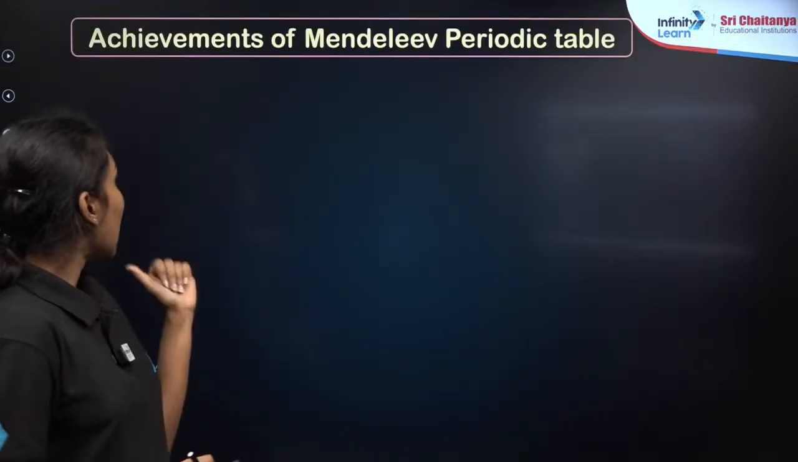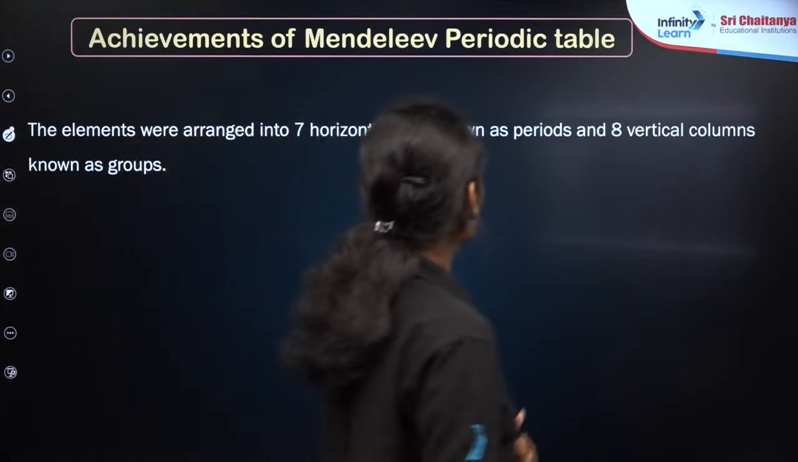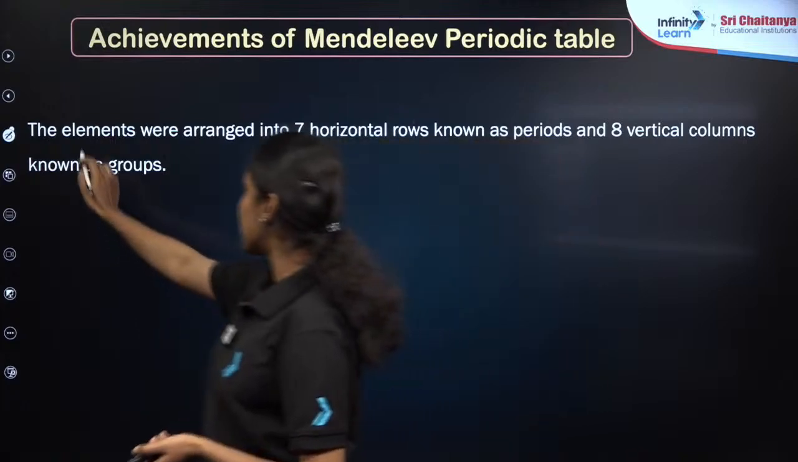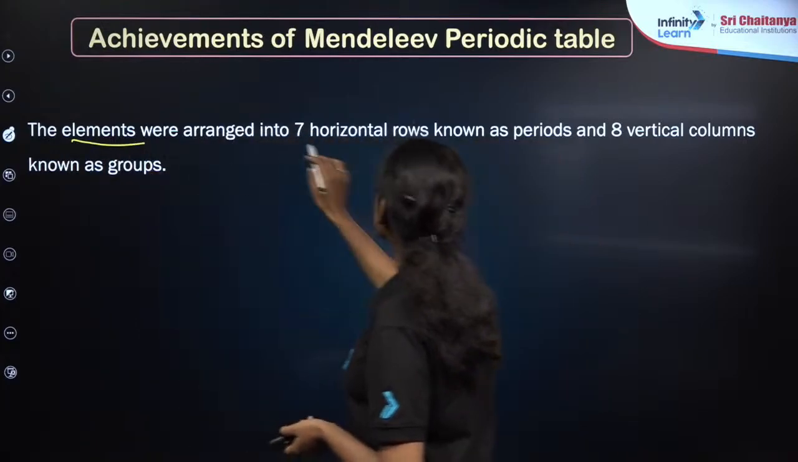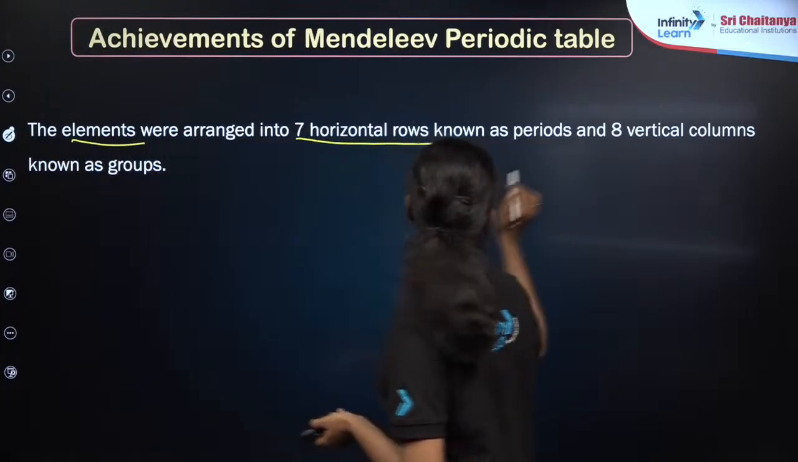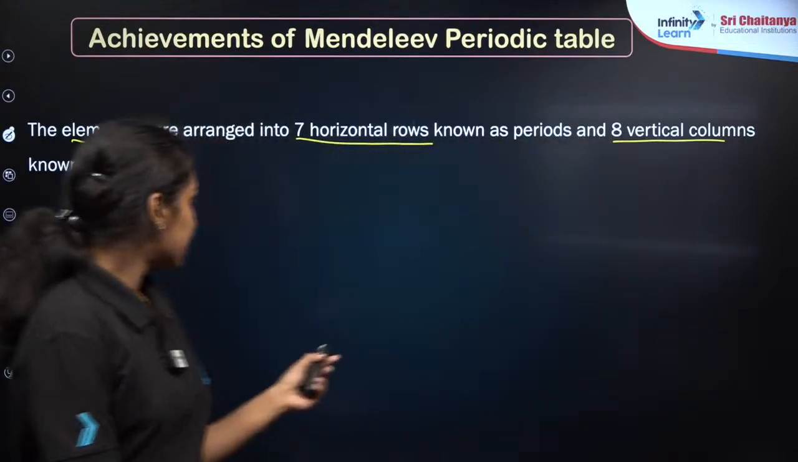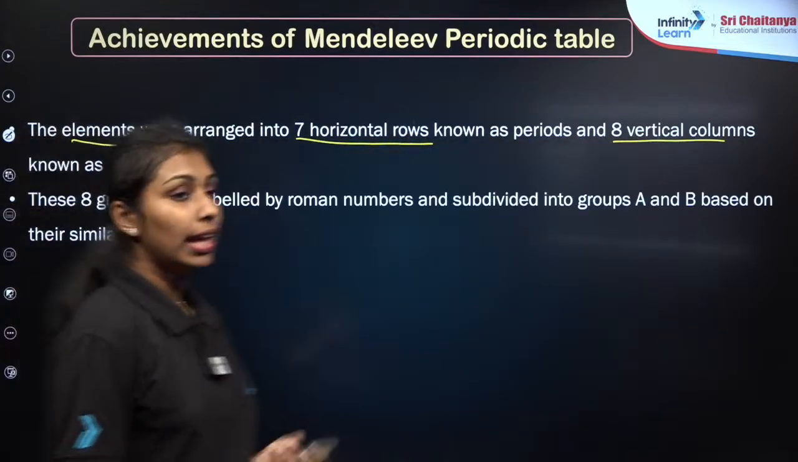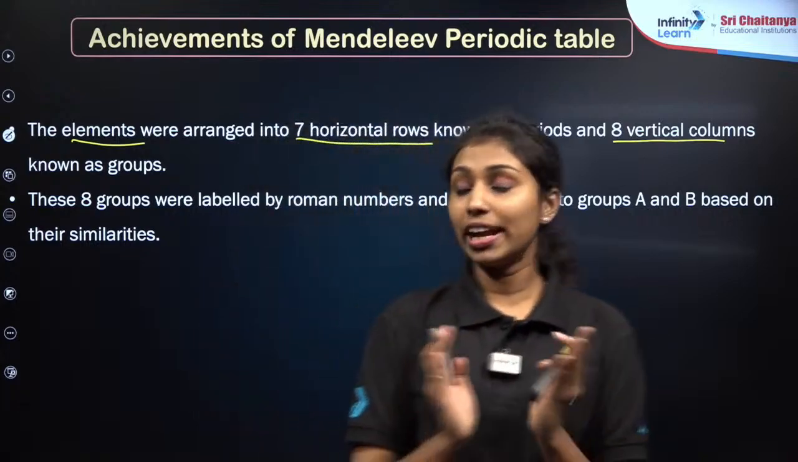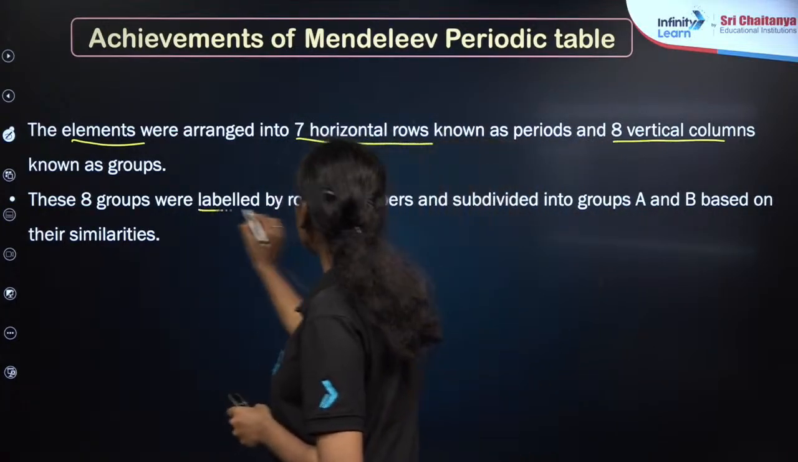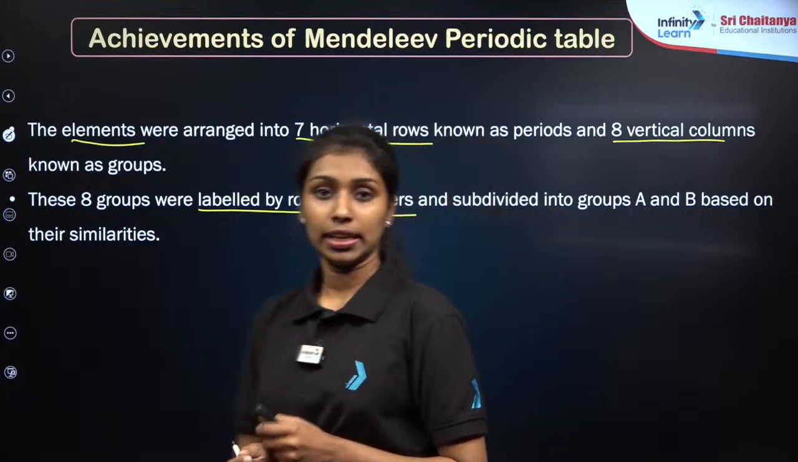Now we can see the achievements of Mendeleev's periodic table one by one. As I already mentioned, he arranged all the elements into 7 horizontal rows and 8 vertical columns, that is periods and groups. This is the first major point. The second one, these 8 groups are subdivided into A and B and labeled by Roman numbers 1 to 8.